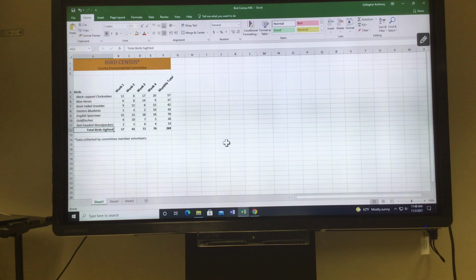Does it need to be bolded? A5 through A12, does it need to be bolded? No, it is italicized.